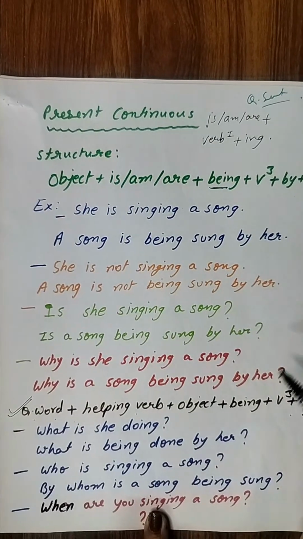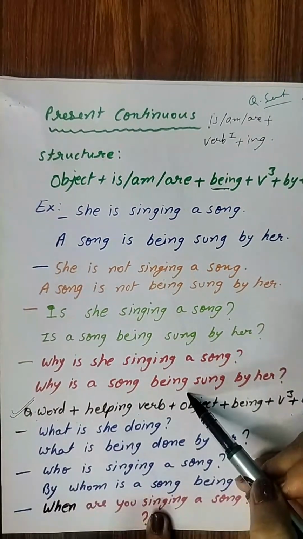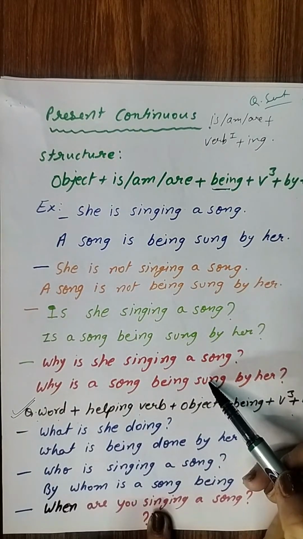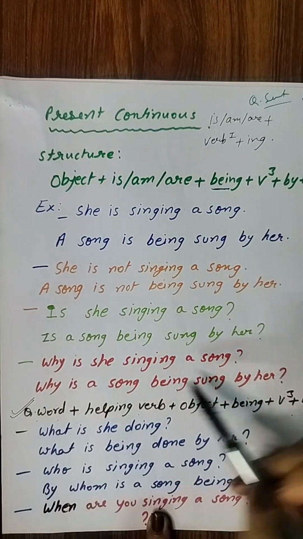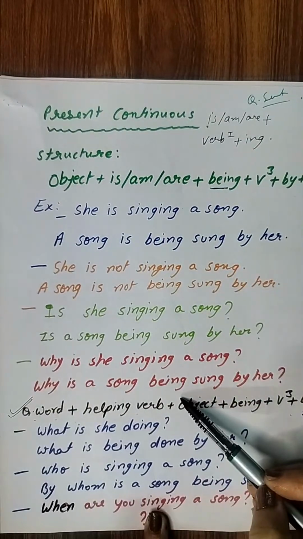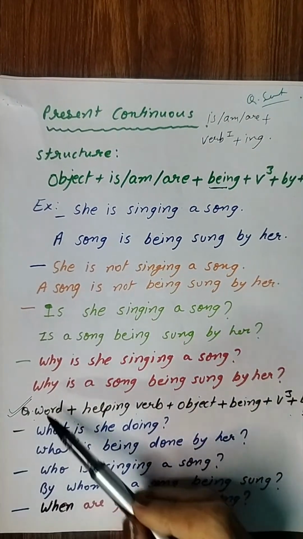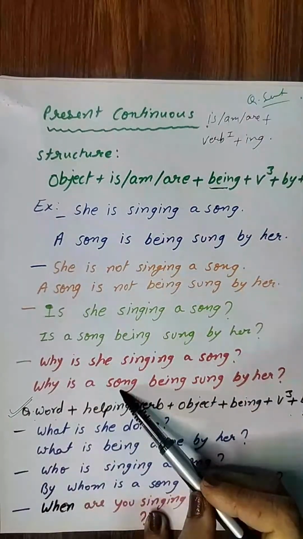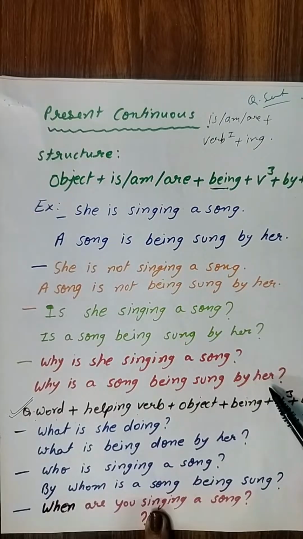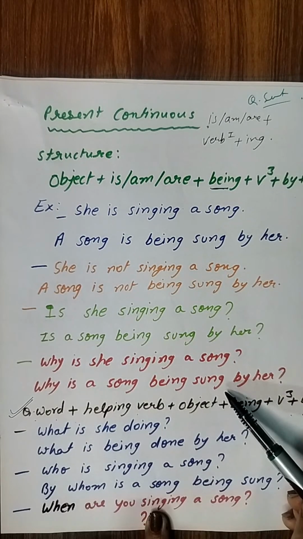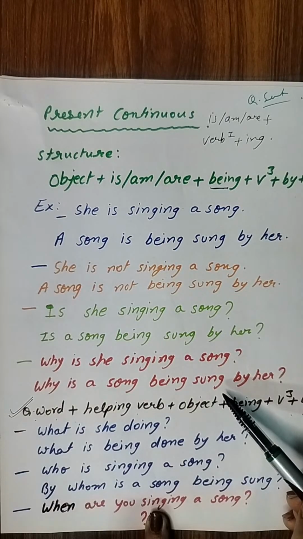Okay. Then next one is why is she singing a song? Again, interrogative sentence. For interrogative sentence, the sequence is question word plus helping verb plus object plus being plus verb third form. So why is a song, object आ गया, why is a song being sung by her? So remember, always remember, in passive voice we are using verb third form. Okay, so I think you are getting the things.